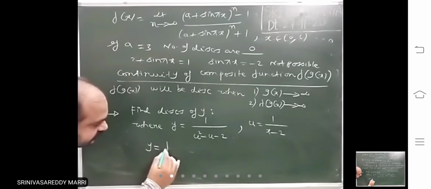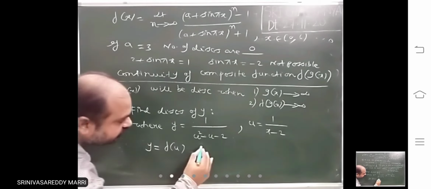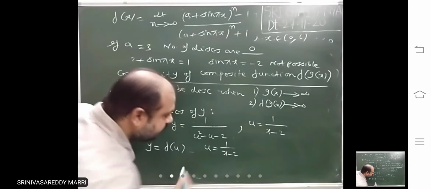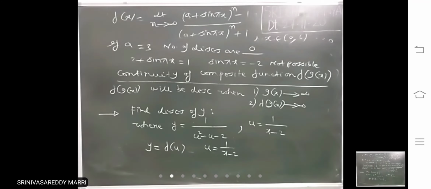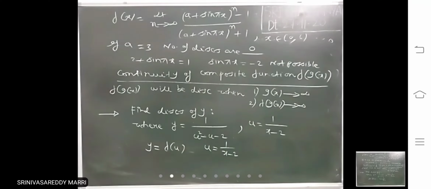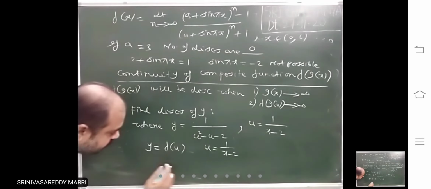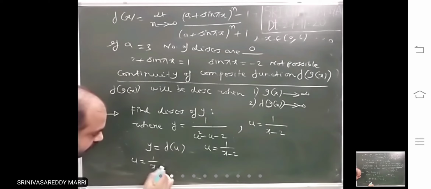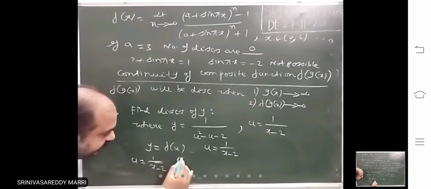This is f of u, where u equal to 1 by x minus 2. First look at u. Take u first. Where it will become infinity?